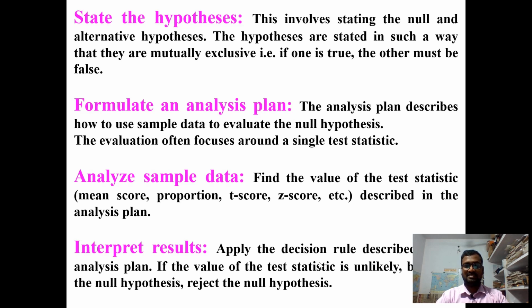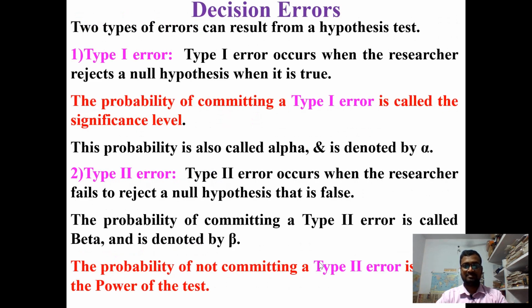And interpret the result: apply the decision rule described in the analysis plan. If the value of the test statistic is unlikely based on the null hypothesis, then reject the null hypothesis.